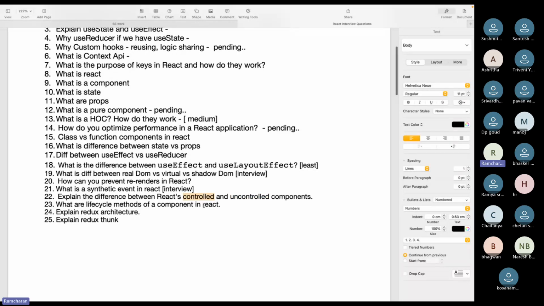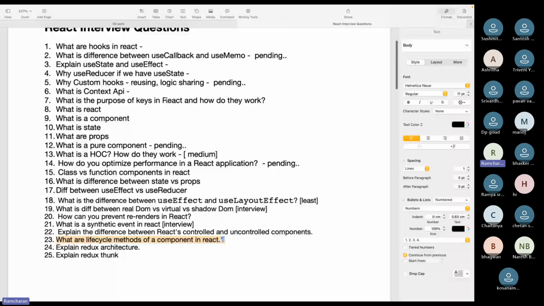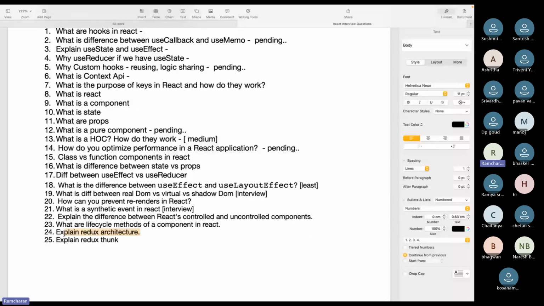And lifecycle methods of a component, I already told you this. In class components, we use componentDidMount, componentDidUpdate, componentWillUnmount, all those. And in function components, we use a single hook called useEffect. This hook covers all the lifecycle methods: componentDidUpdate, componentDidMount, componentWillUnmount. So all these updating, mounting, unmounting stages, we have component lifecycles. And we'll learn Redux architecture, and then we'll go for Redux Thunk also.